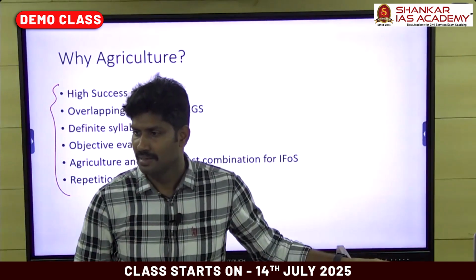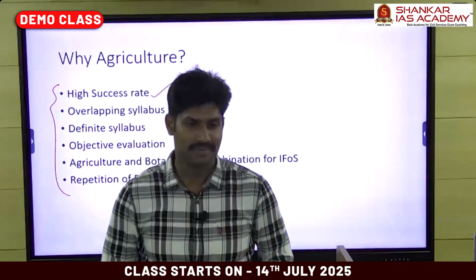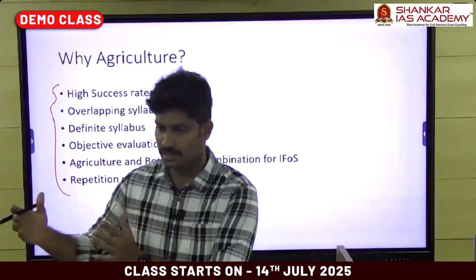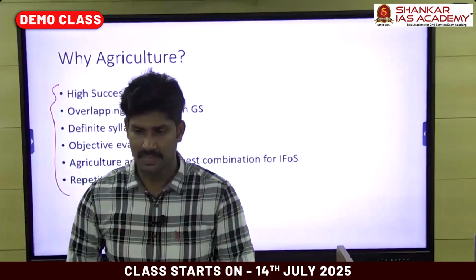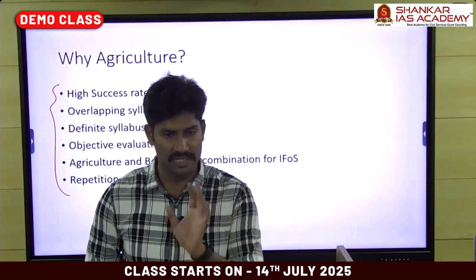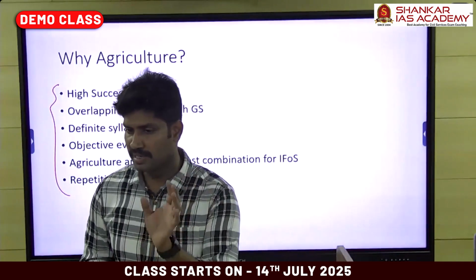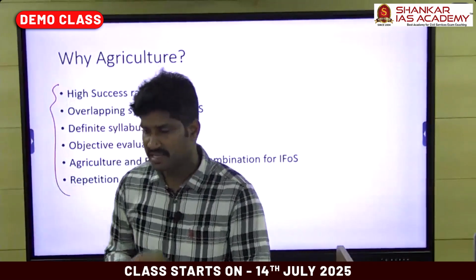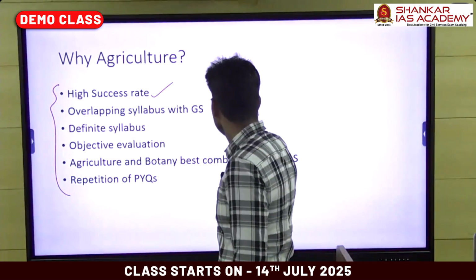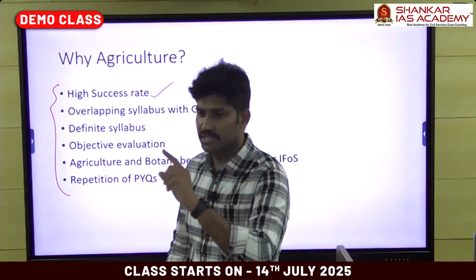We should not see the absolute number, because for sociology and other optionals, the number of students appearing for the interview is very high. Nearly 1,000 students appear every year on average with the other major, popular optionals. Whereas in agriculture, on an average, nearly 100 students are appearing in the final stage for interview.